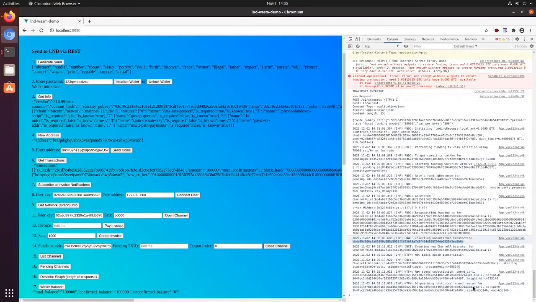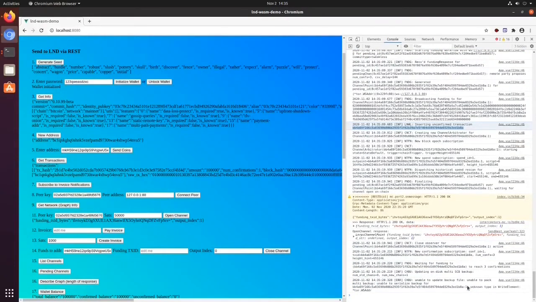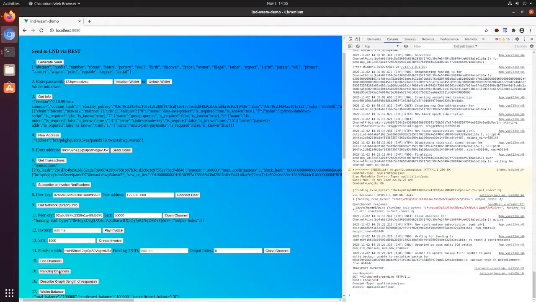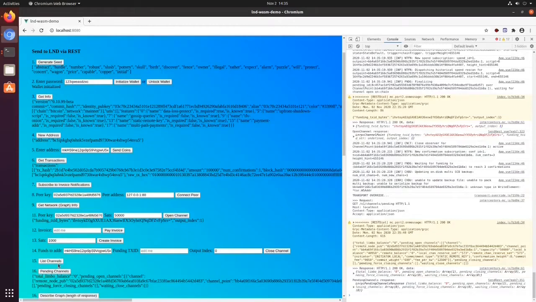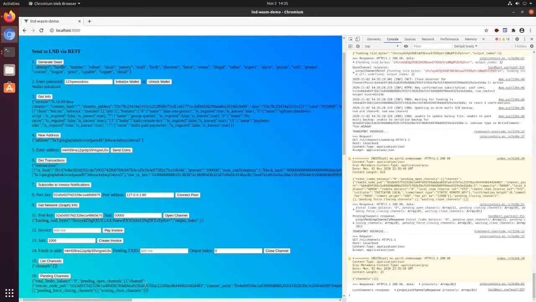So the channel backup is not working yet because it's not serializing the WebSocket connections, as you can see from this error message right here at the bottom. So now we need to wait for 3 blocks for this to confirm. As you can see, we've got a pending channel and no active channels. So we're going to wait for 3 blocks.